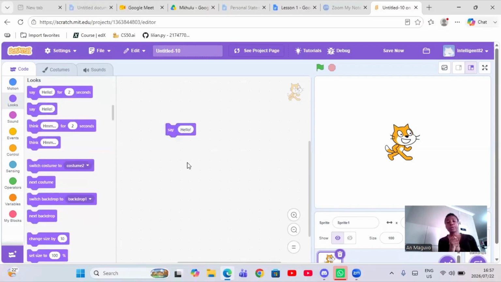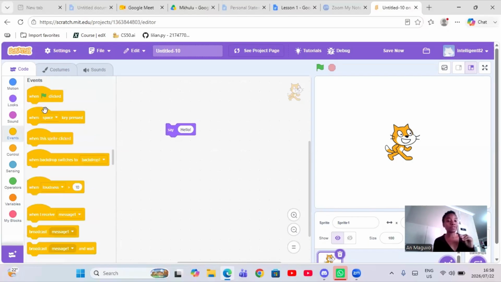Okay. So while my cat is not saying hello, because I want to see hello, you know those speech bubbles, I want it to look like that. If you know what's happening, if you don't know, it's okay. What's happening is we have to actually use an event so that we can start running the code, right? If you don't understand what that means, you're going to see it more. Just keep going. We're doing great, by the way. So I'm going to click now the green flag, and then you can see.